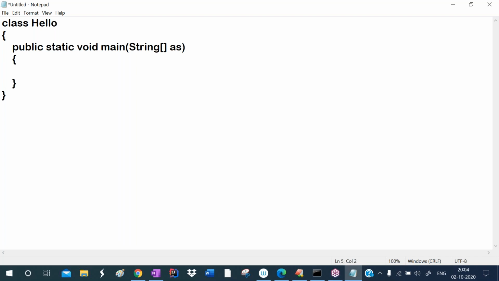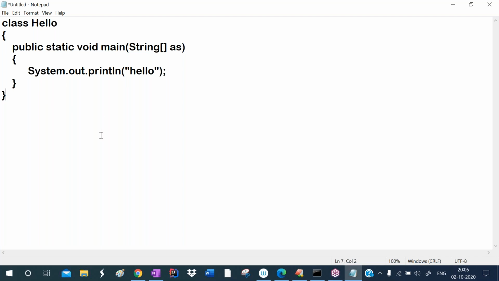I want to print hello on the output screen. To print the data on the output screen, we call which method? The println method. So write println hello. This println method is available in the PrintStream class. A ready-made object is there, that is the out object, so write System.out. Here System.out is the object of the PrintStream class. With the help of the object, we are calling the println method. So this is the code we are writing to print hello on the output screen.